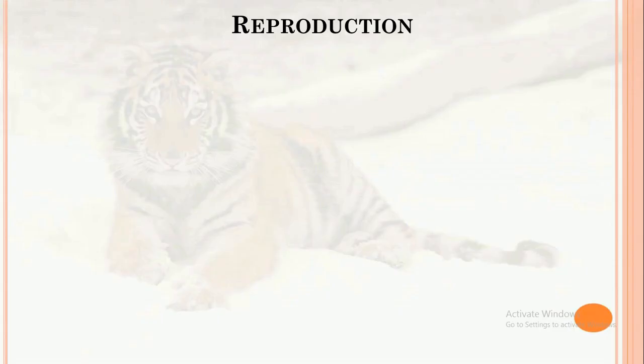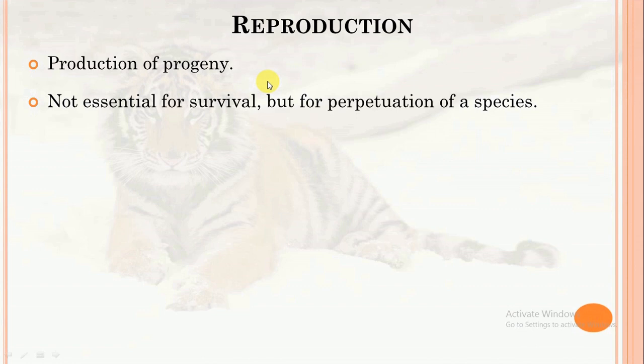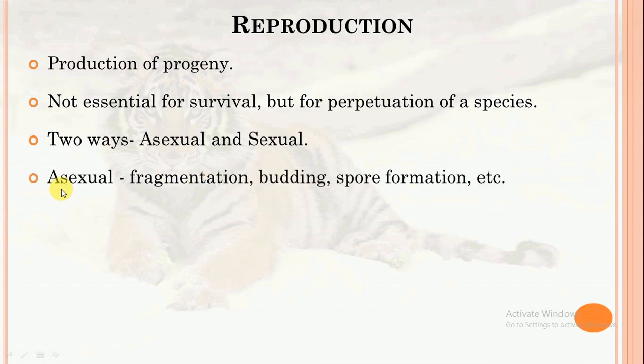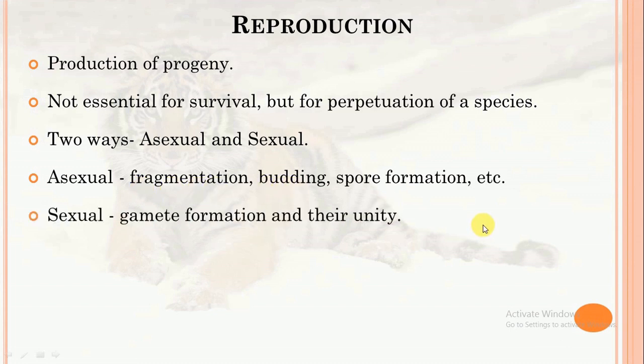Next trait of living is reproduction. It is the production of progeny or new individuals of similar kind. However, reproduction is not essential for survival of an individual, but of course it is very important for the perpetuation of a species. There are two ways of reproduction, asexual and sexual. Asexual reproduction involves various modes like fragmentation, budding, spore formation. Sexual reproduction involves gamete formation and then their union to form zygote, and then the zygote passes through various developmental stages and finally leads to the formation of a complete organism.